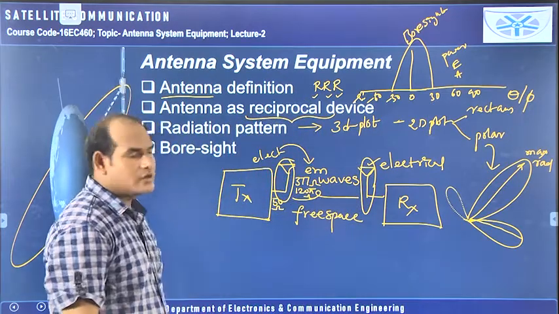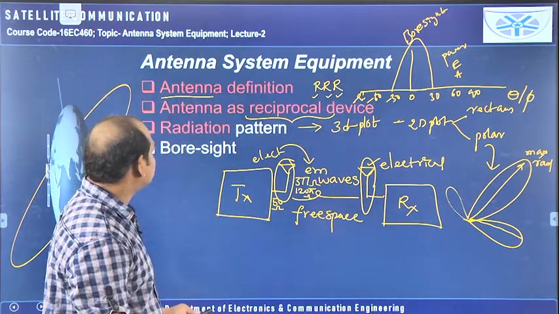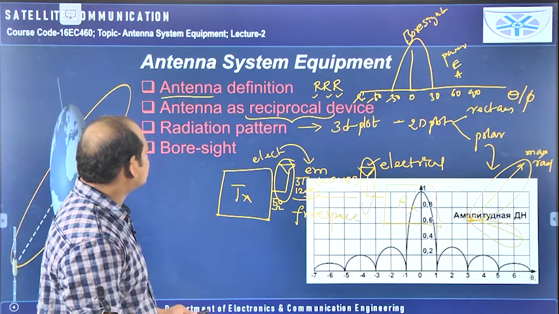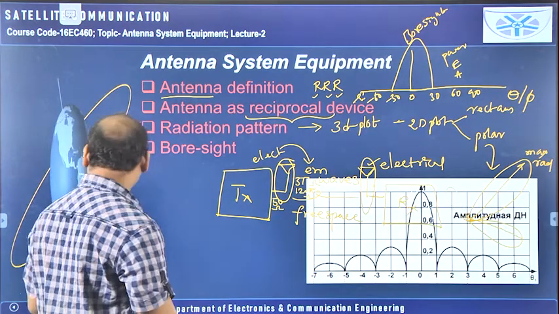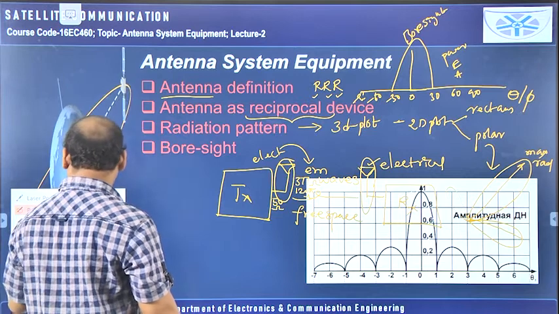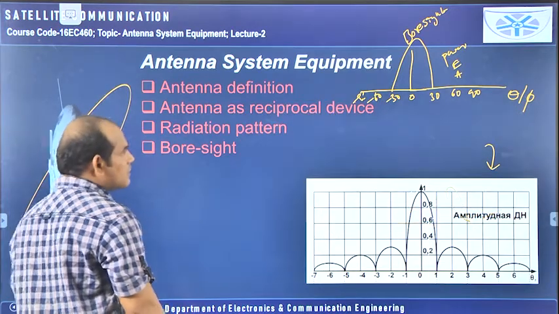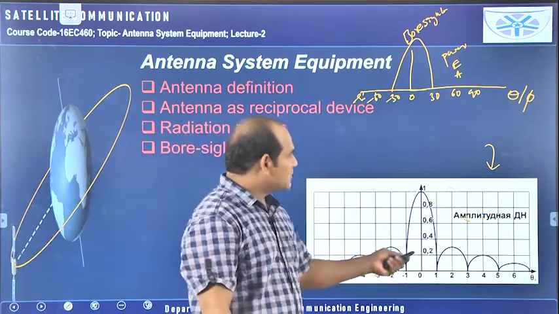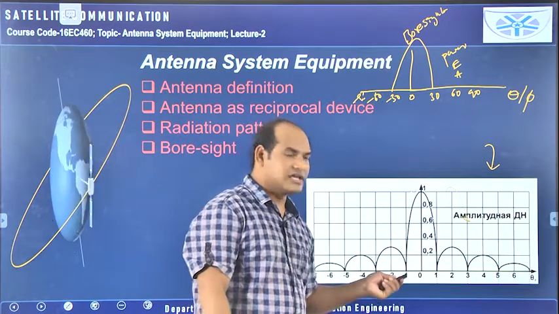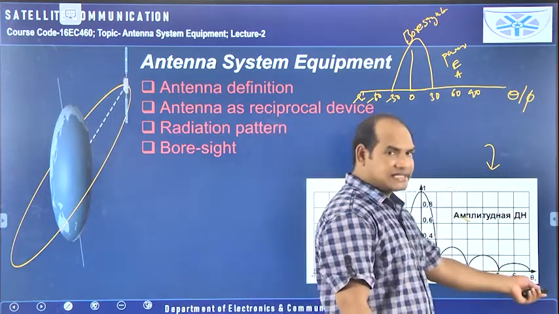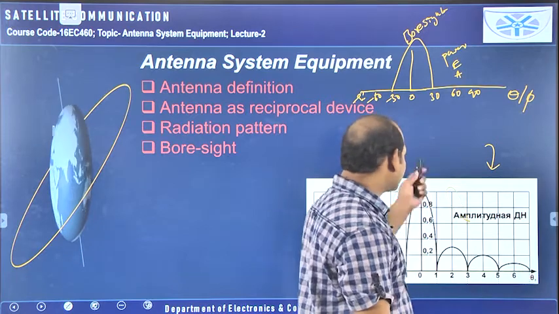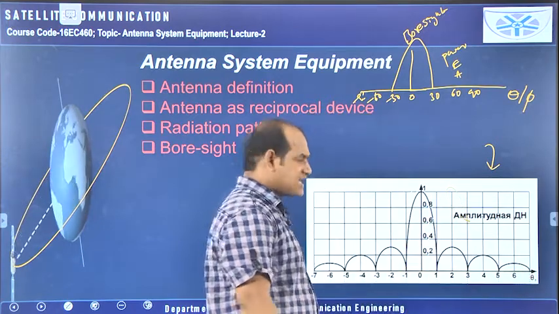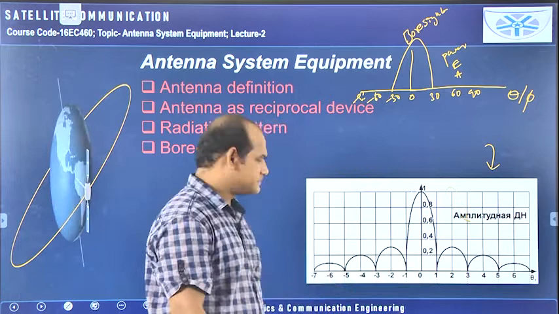Boresight I have already told you. So in this diagram you can observe the same thing that I told here. Theta is taken on the x-axis, and power or electric field or magnetic field can be taken on the y-axis. It is in the rectangular form.